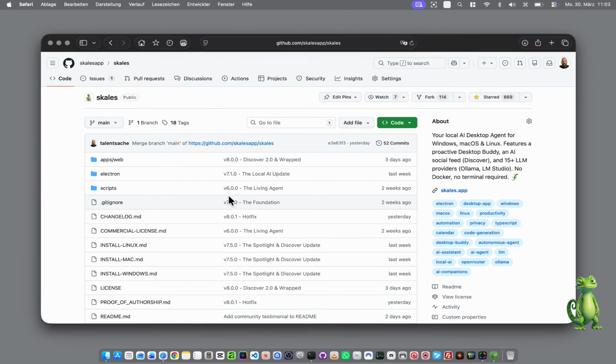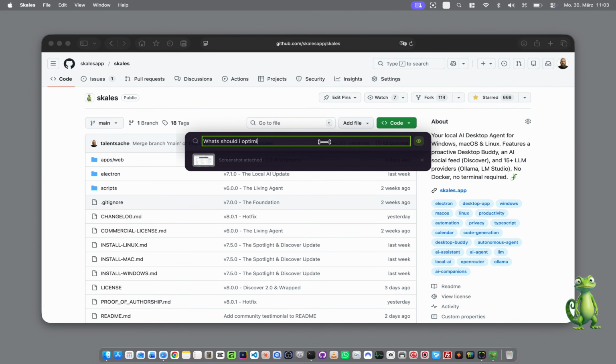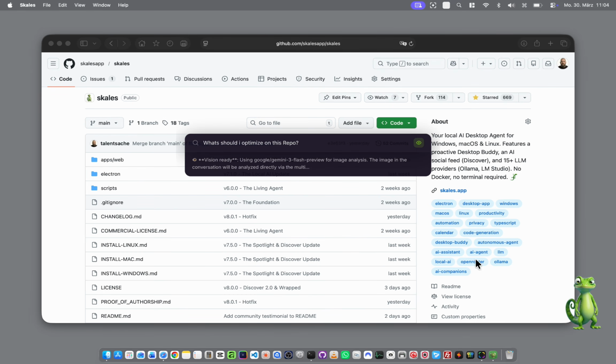One hotkey, instant AI access from anywhere. I take a screenshot of a GitHub repo and ask, what can we optimize here? Vision reads the screen and gives me a breakdown in seconds.